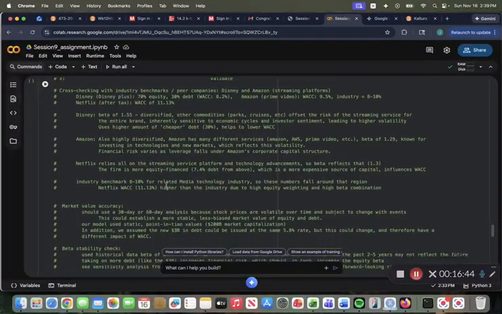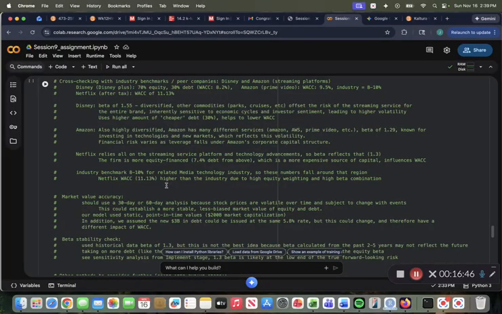And then for Amazon, Amazon's a huge company, also highly diversified. They have the selling platform, Amazon Web Services, Prime Video, which is what we were specifically looking at, and other services as well. So it's got a beta of 1.29, which is 0.01 lower than Netflix is, or at least the Netflix number we were given. And they're known for investing in technologies and new markets, which reflects the volatility here as well. But the financial risk varies as leverage falls under Amazon's corporate capital structure. So the same capital structure that defines the web services, the selling, the e-commerce business as well.